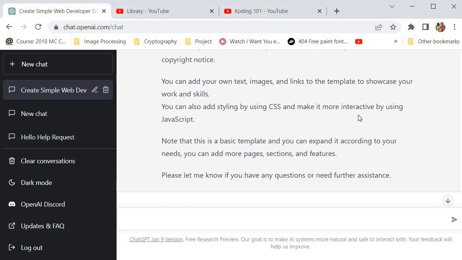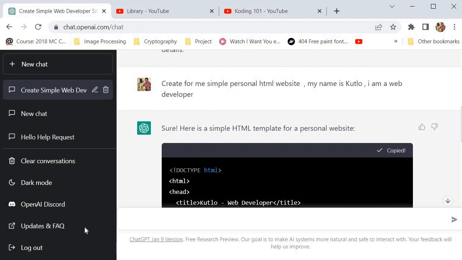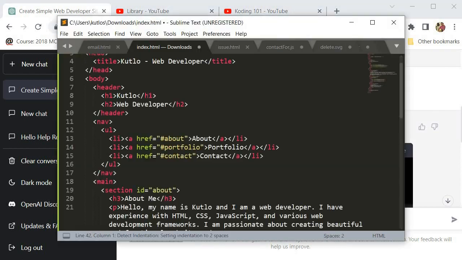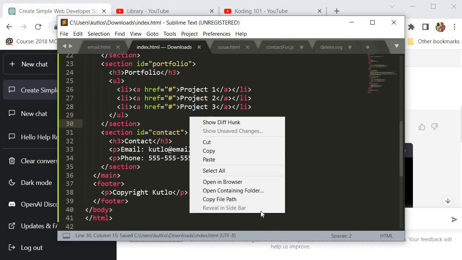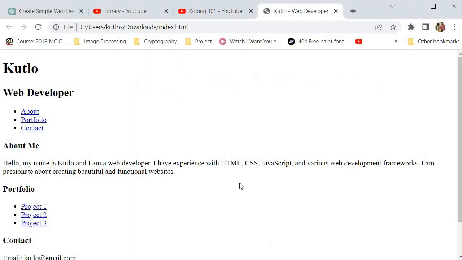So I'm just gonna go up and copy that entire code. I'm gonna paste that code in Sublime Text. Then I'm gonna open it in the browser. And yeah, you can see there is our simple website that we built with ChatGPT.